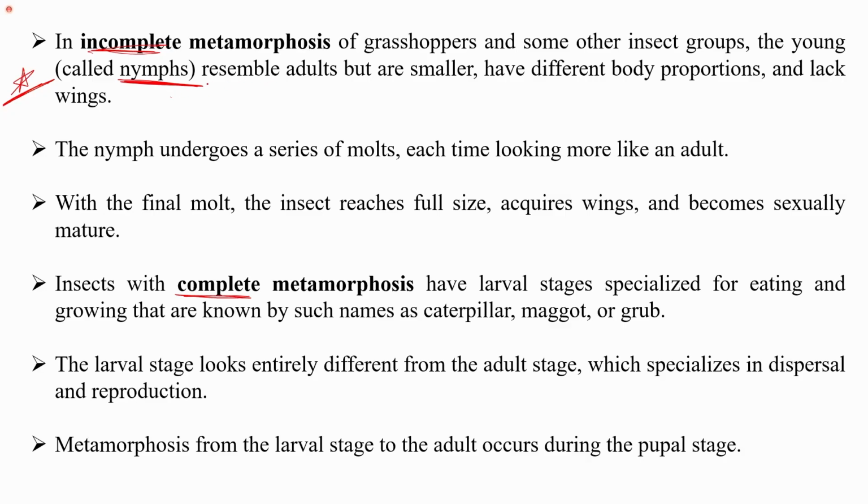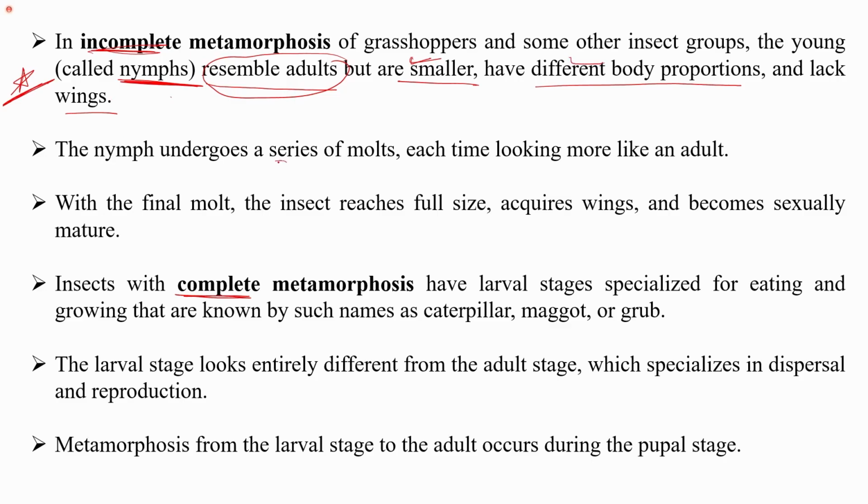The important character is that they resemble the adults but are smaller. That is, they have different body proportions and lack the wings. This is the only difference. They resemble the adults in almost all the cases. The point of difference is that they are just smaller in size, with different body proportions, and they lack the wings.